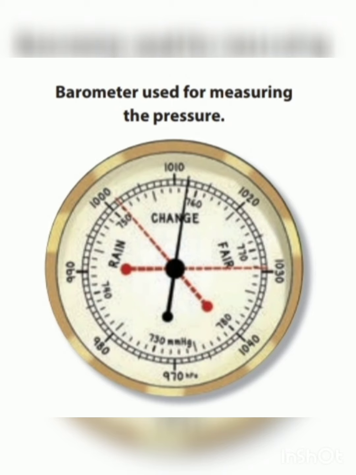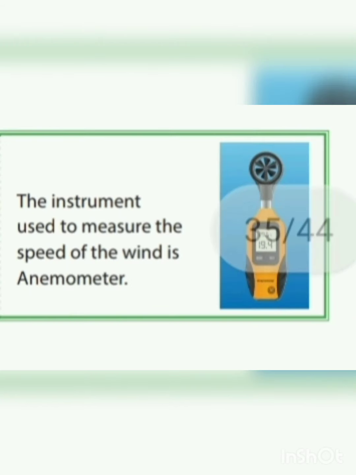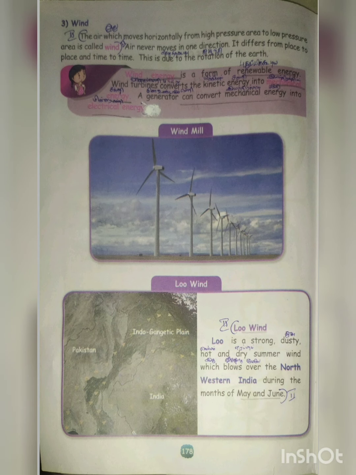The barometer is used for measuring pressure. Warm air means high temperature and cold air means low temperature. The instruments used are the wind vane, the barometer, and the anemometer.